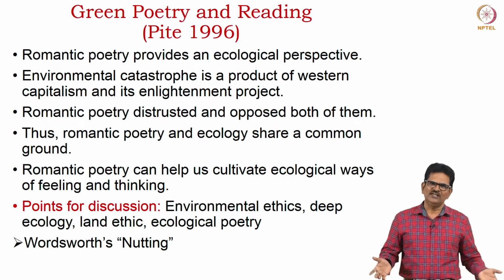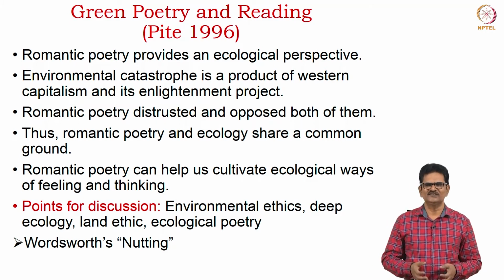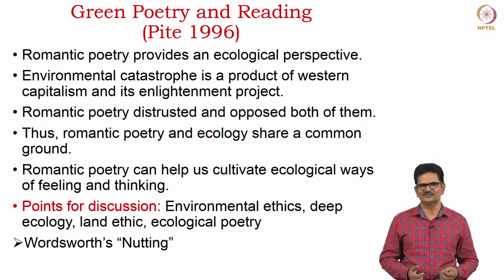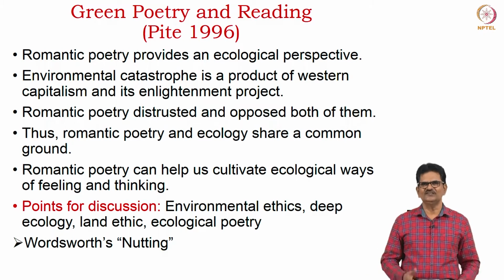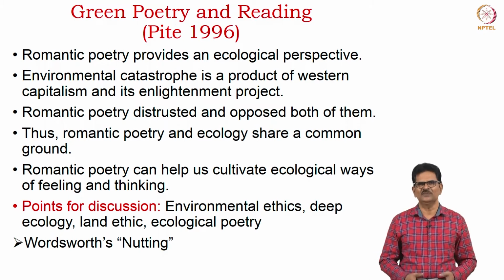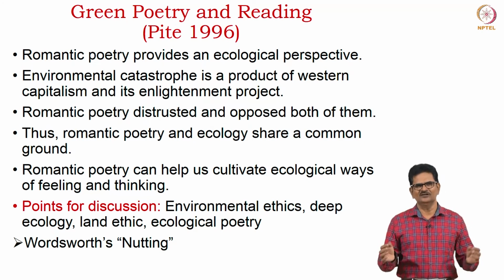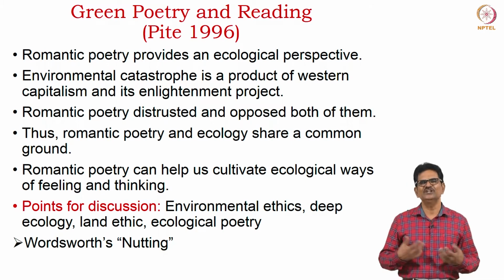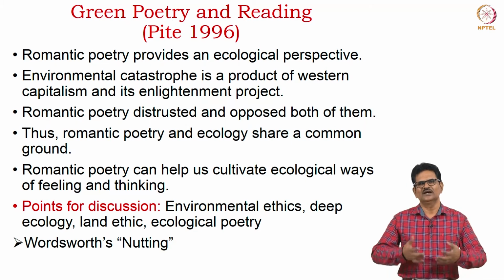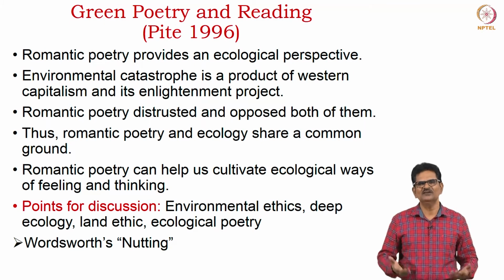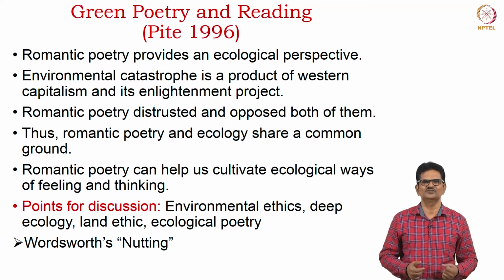According to him and many others, romantic poetry provides an ecological perspective on our life on earth. Environmental catastrophe is a product of Western capitalism and its enlightenment project. This capitalism, enlightenment, reason going together to create wealth, to create products, to create a commercialized society, is the root of many of the ecological problems that we face today.